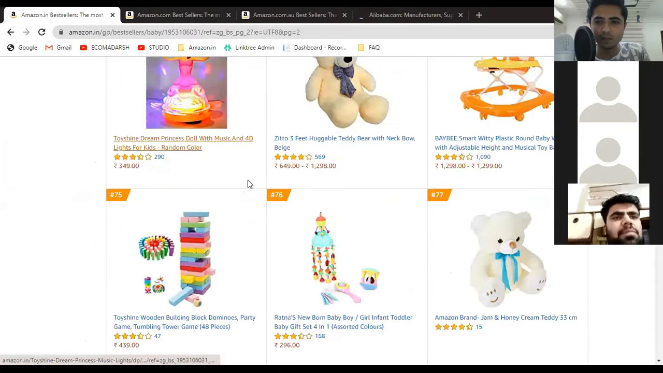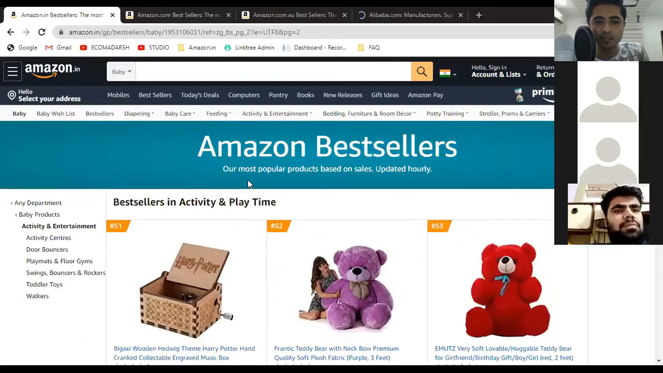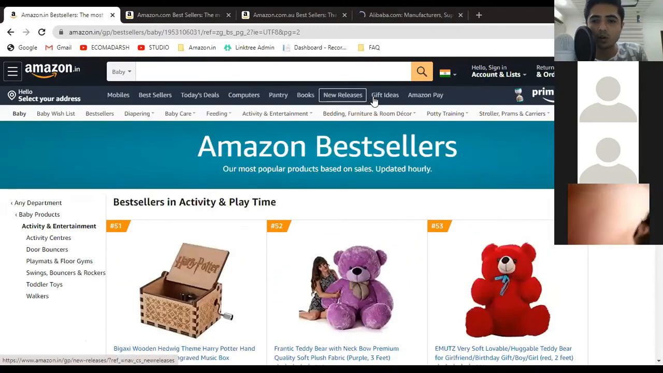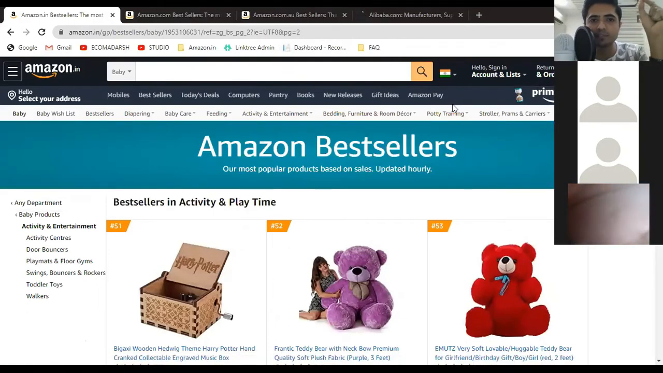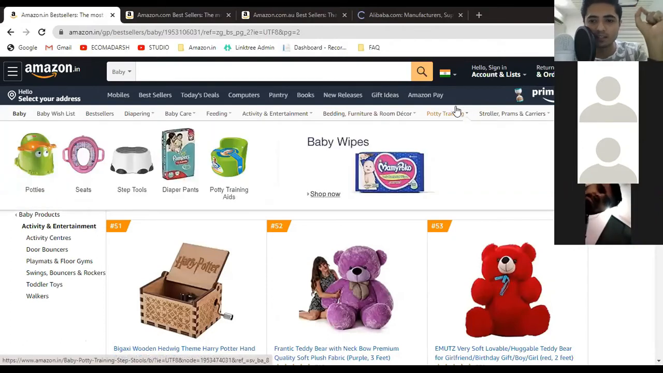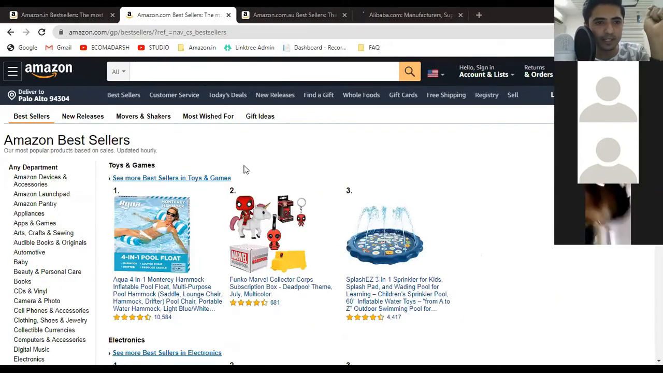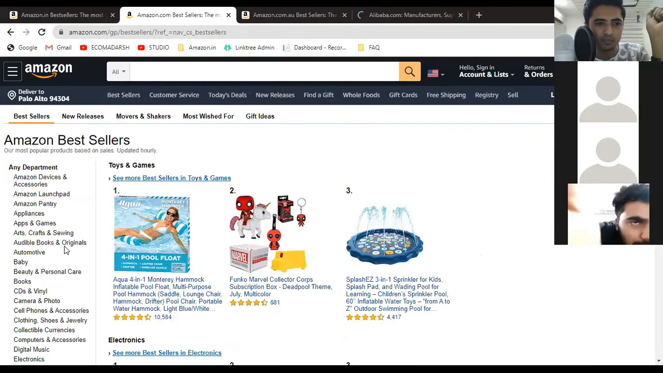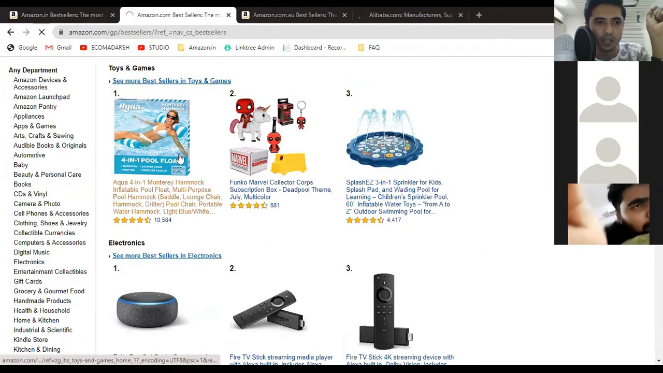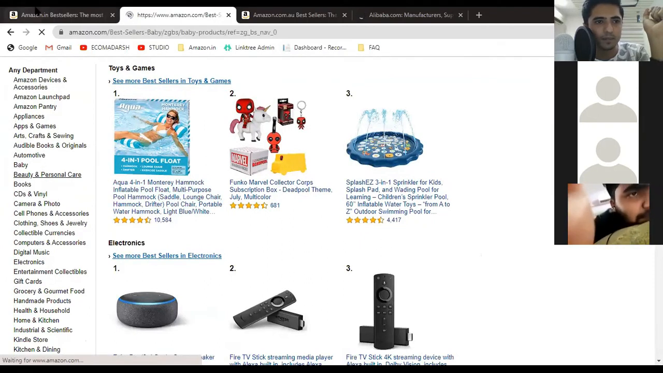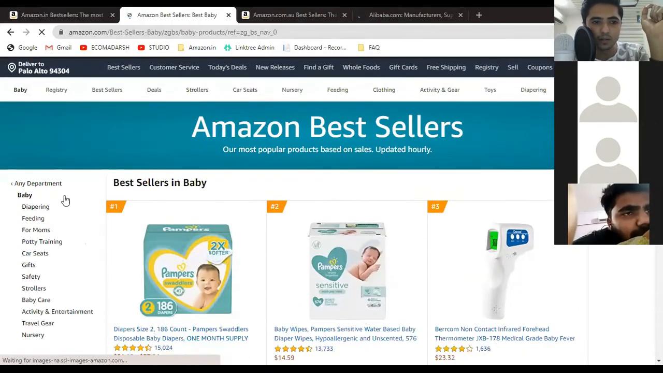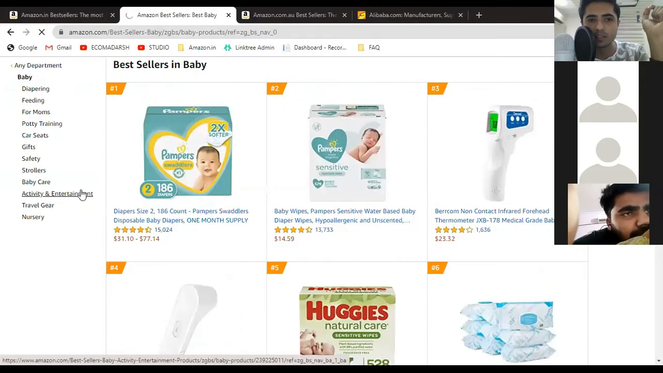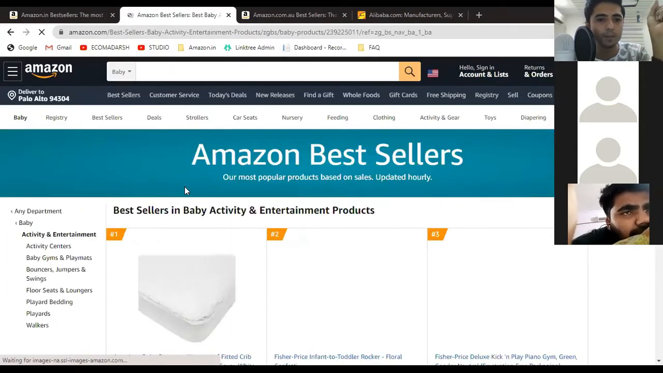Okay, now we are going to do a similar thing on Amazon.com and Amazon.com.au. What I'm going to show you right now is comparative analysis, not competitive analysis. This is comparative product analysis. So same thing, we are going to find baby over here. Okay, here is the baby category, and what we have clicked on is activity and entertainment. So we will again try to find activity and entertainment.